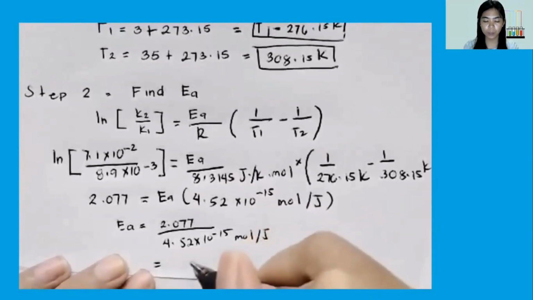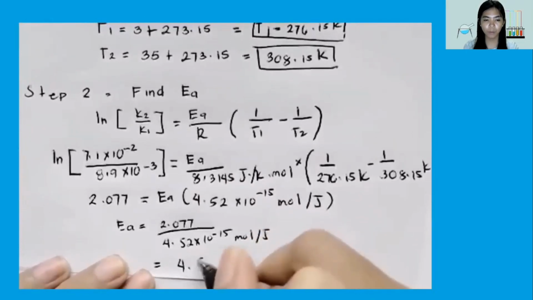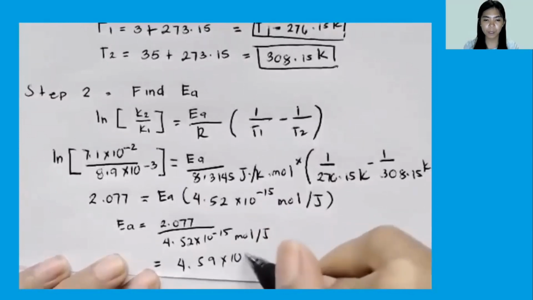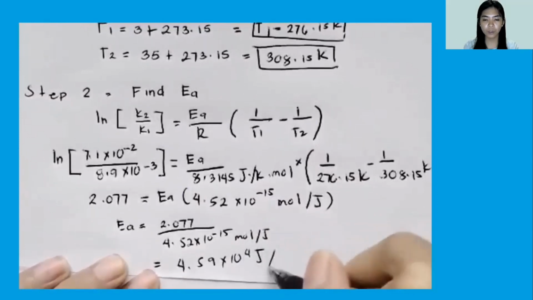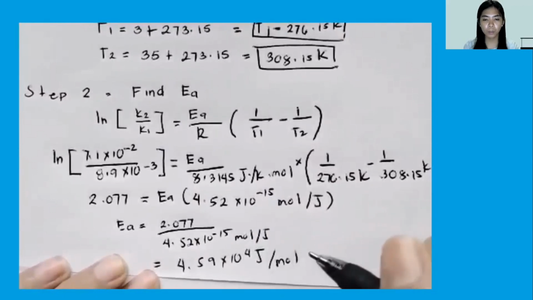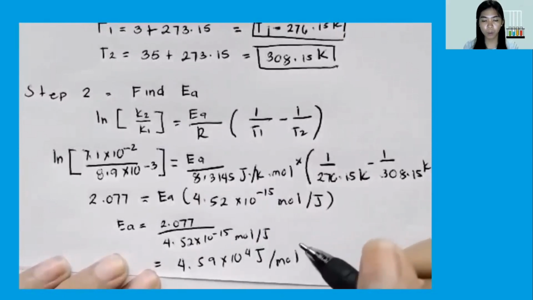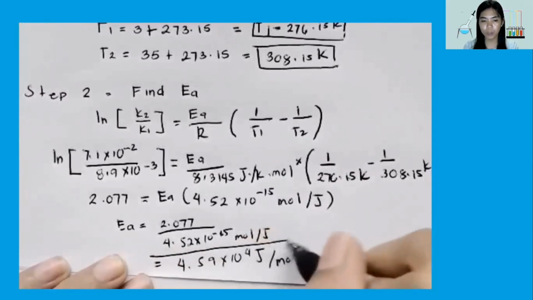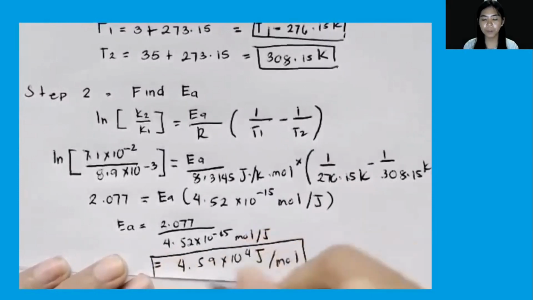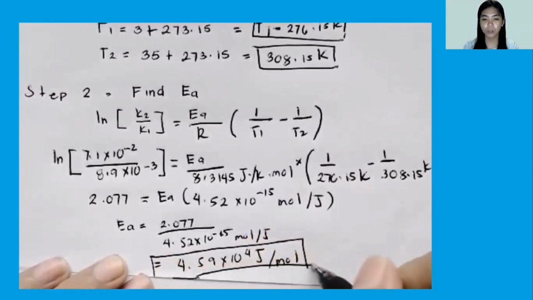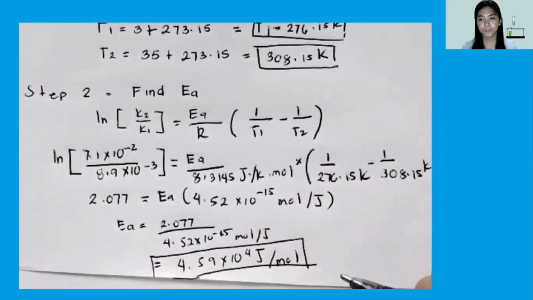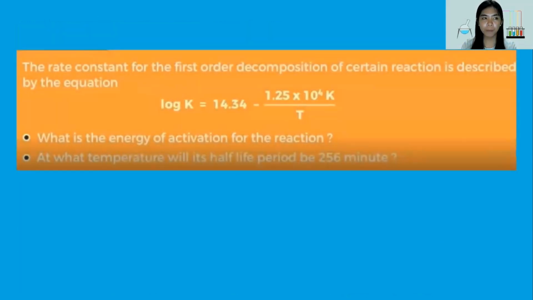That would be equivalent to 4.59 times 10 raised to 4 joule per mole, or we can have the answer in kilojoules, so 45.9 kilojoules per mole. So we have the next problem.